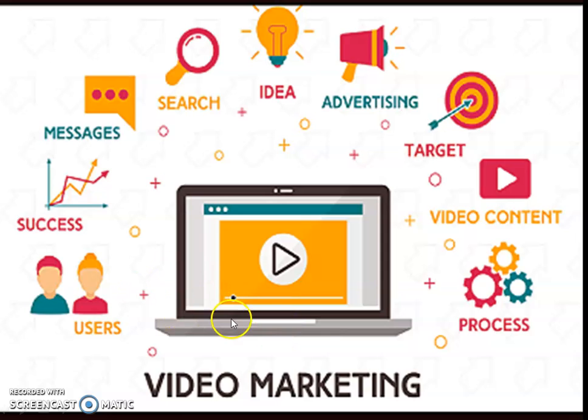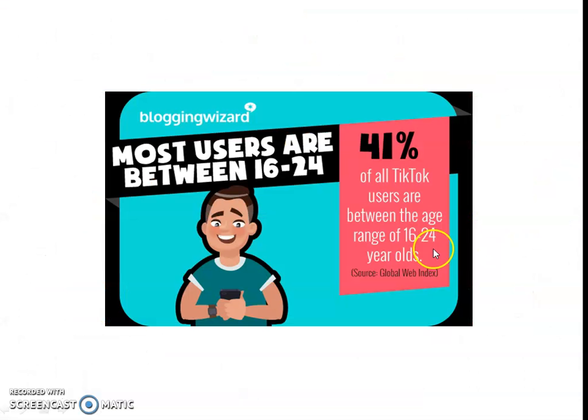In video marketing, users are used for success, message, search, idea, advertising, target and video content process. For video marketing, statistical data is mostly used, and we have to cover all the concepts, then we establish video marketing there. Most users are between 16 and 24.